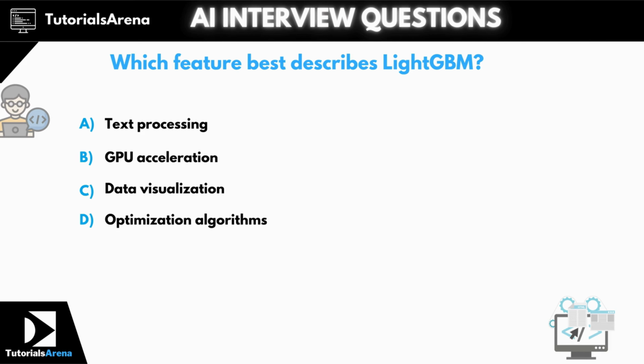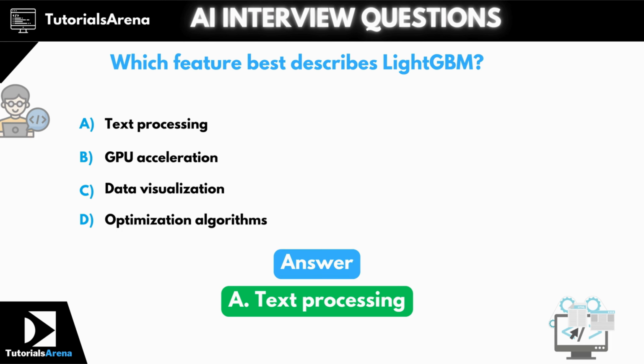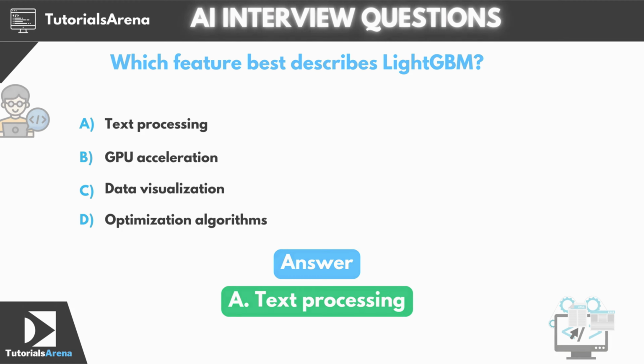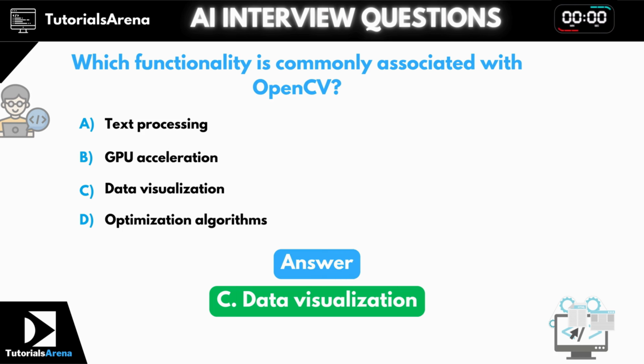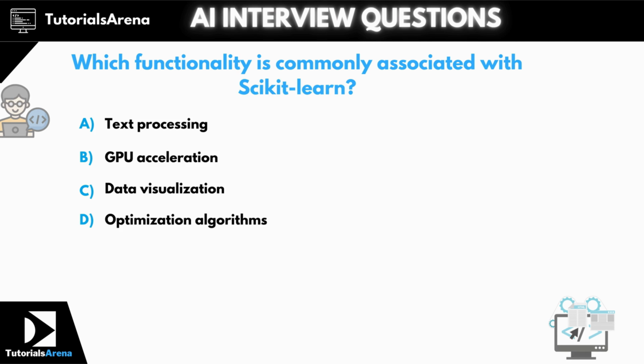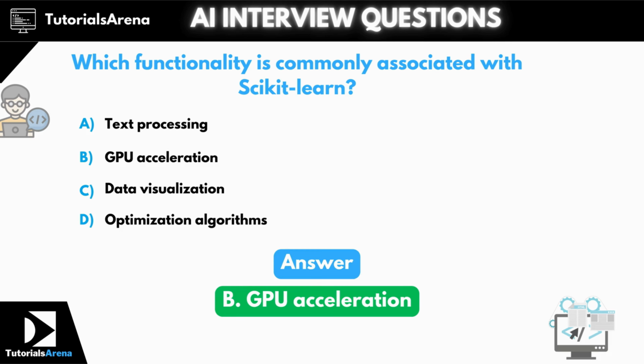Question 30. Which feature best describes LightGBM? The correct answer is option A, text processing. Question 31. Which functionality is commonly associated with OpenCV? The correct answer is option C, data visualization. Question 32. Which functionality is commonly associated with scikit-learn? The correct answer is option B, GPU acceleration.